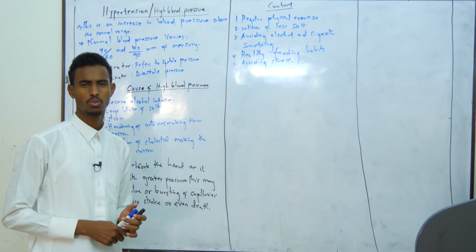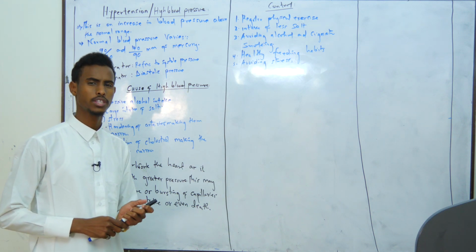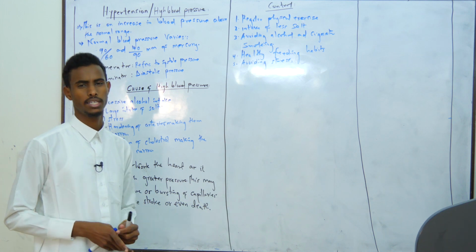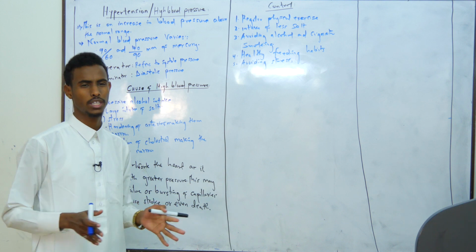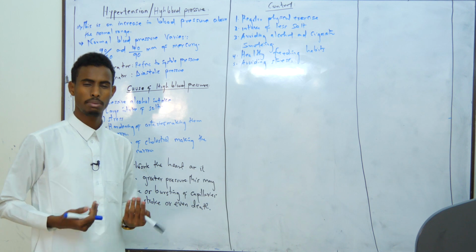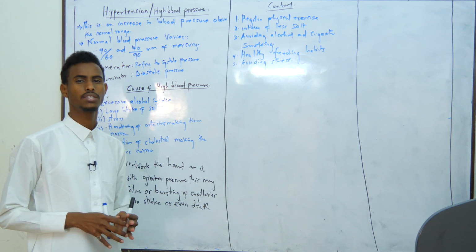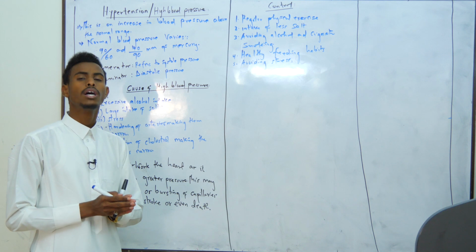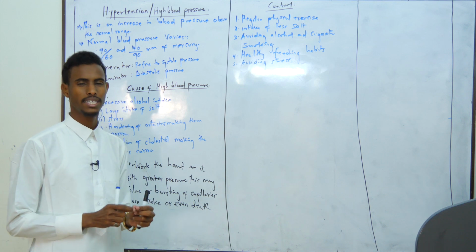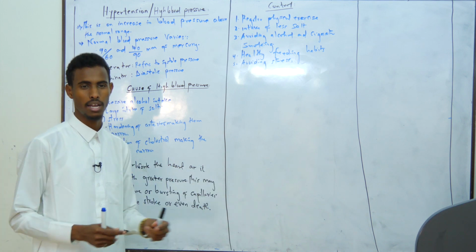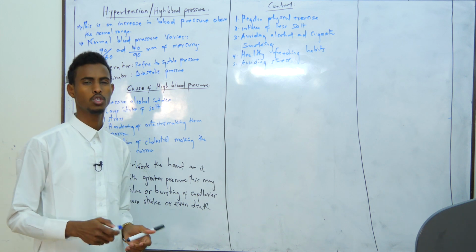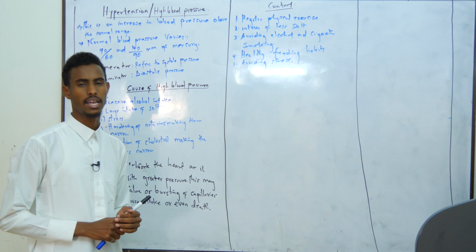At the first moment, when the heart is filling with blood, both the atria and the ventricles undergo diastole, where blood will be filled, which will be followed by atrial systole, that is the contraction of the atria, where blood will be emptied into the ventricles. And once the blood is emptied into the ventricles, the ventricles will undergo contraction, and therefore the valves between the atria and the ventricles, the atrioventricular valves, or rather the cuspid valves, will close. The closure of those atrioventricular valves, we said, produces the first heart sound, that is the lub sound.